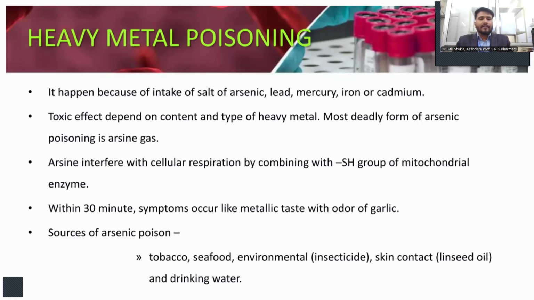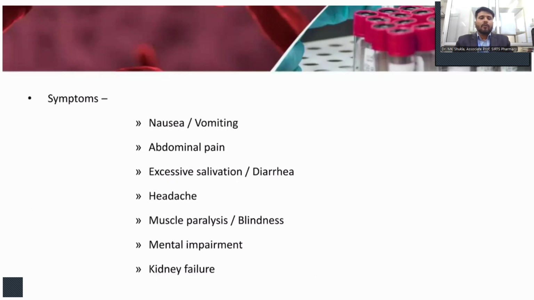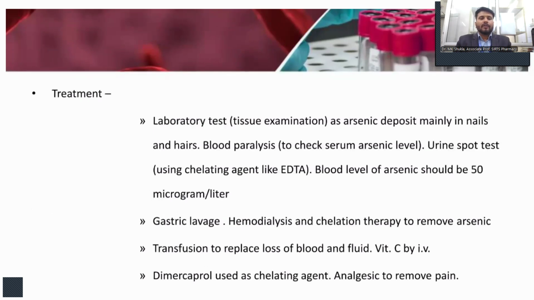Sources of arsenic poisoning are tobacco, seafood, environmental exposure, insecticides, skin contact like linseed oil, and drinking water. What are the symptoms of heavy metal poisoning? Nausea, vomiting, abdominal pain, excessive salivation, diarrhea, headache, muscle paralysis, blindness, mental impairment, and sometimes kidney failure. So, what are the treatments?